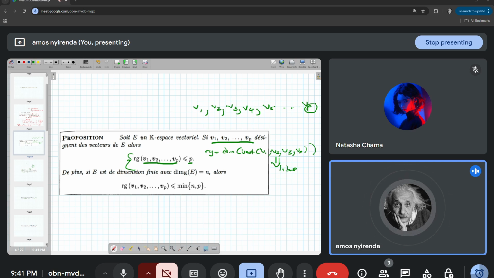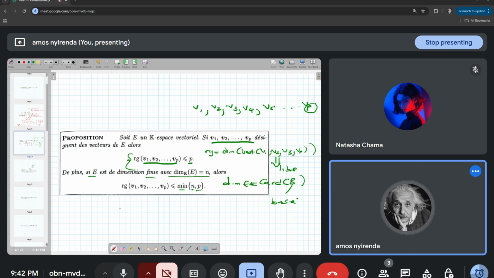De plus, si E est de dimension finie, avec la dimension de E égale à n, alors le rang de V1, V2, Vp is going to be less than or equal to the minimum of n and p. So what is n? N is the dimension of E. Now we know that the dimension of E is equal to the cardinality of B, which is une base. It is equal to the number of elements in B.